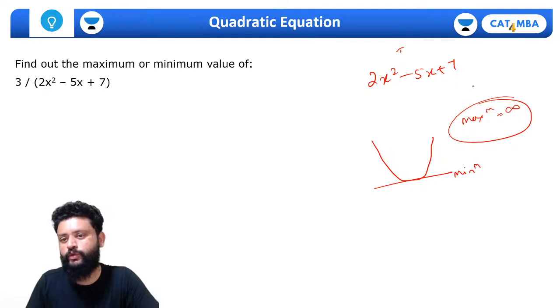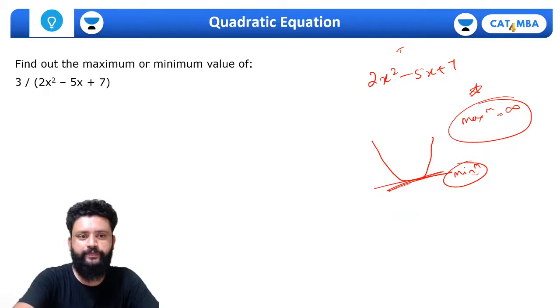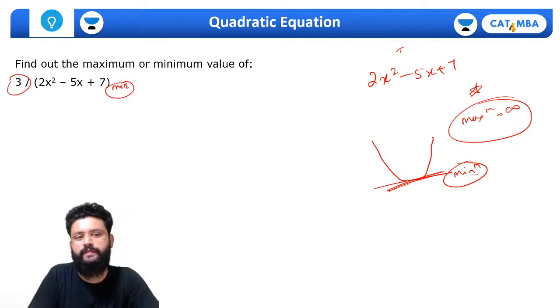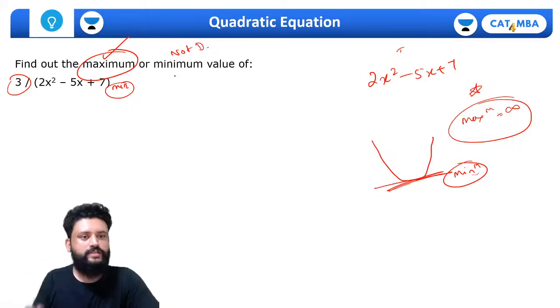तो हम maximum क्यों calculate करेंगे? Solve करने की जरूरत है क्या maxima के लिए? हमें सिर्फ minima calculate करना होगा for this question, right? Hopefully you understood and your doubt is clear, right? And for this question we can simply get, because हम इसका minimum value निकालेंगे तो ये maximum आएगा, right? So हम maximum निकाल सकते हैं, इसका minimum तो not defined आ जाएगा। Not defined क्यों आएगा? Because ये 3/∞ हो जाएगा। Are you getting this?